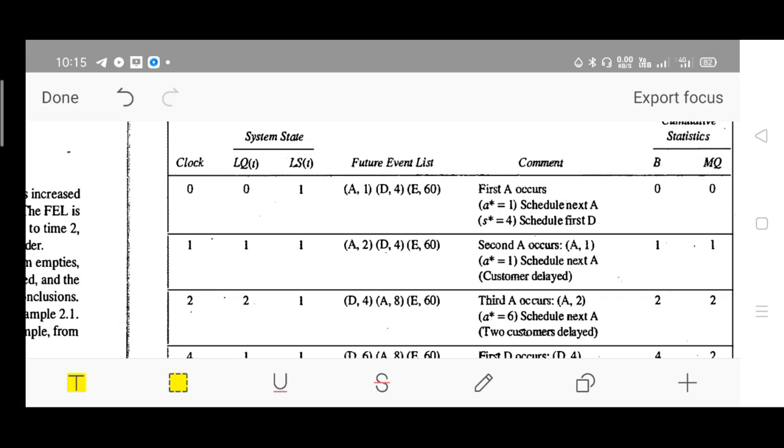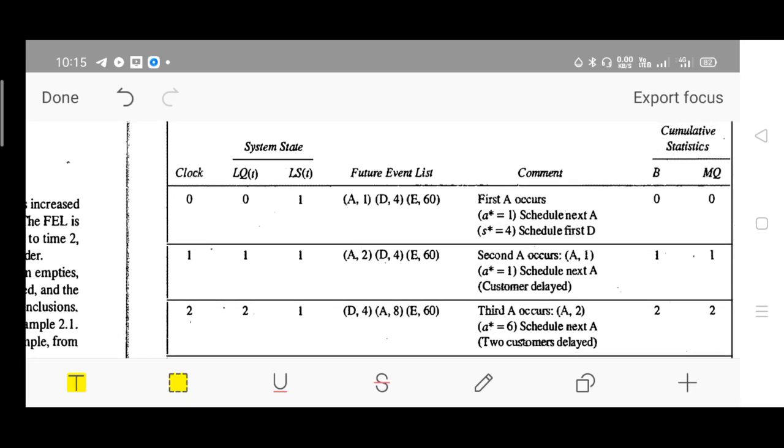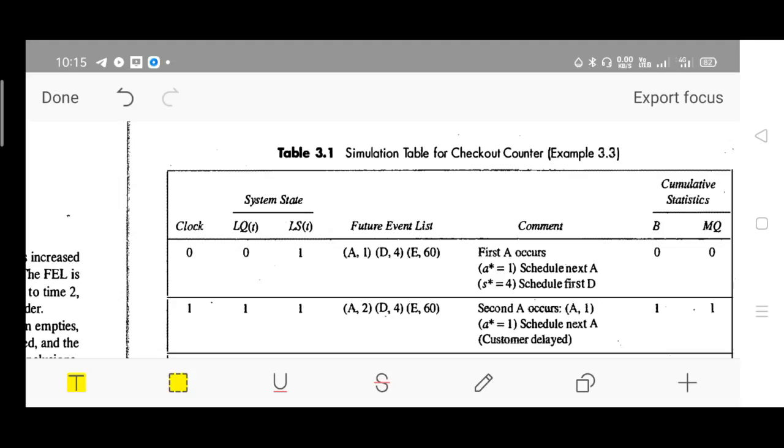Then the future event list, FEL, is to be generated as per the algorithm. Next, this comment is for your reference and understanding purpose, it is not compulsory. Then cumulative statistics are to be mentioned.